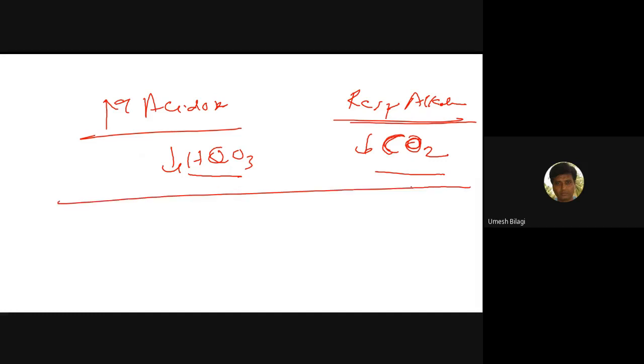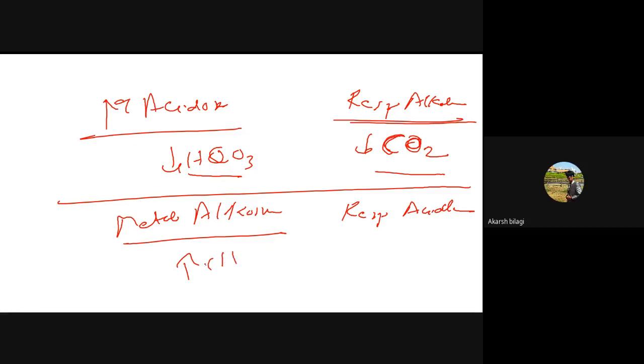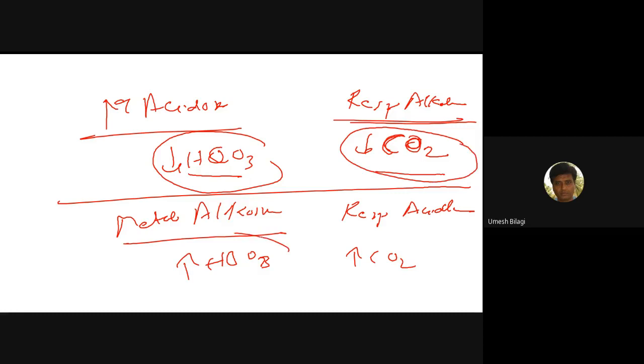Similarly, if there is a metabolic alkalosis, you get respiratory acidosis as a compensation. How do you get metabolic alkalosis? By increasing HCO3. So respiratory, how should it change? Increasing CO2. So what does it mean? If the bicarbonate goes down, the carbon dioxide also goes down. If bicarbonate increases, carbon dioxide also increases.